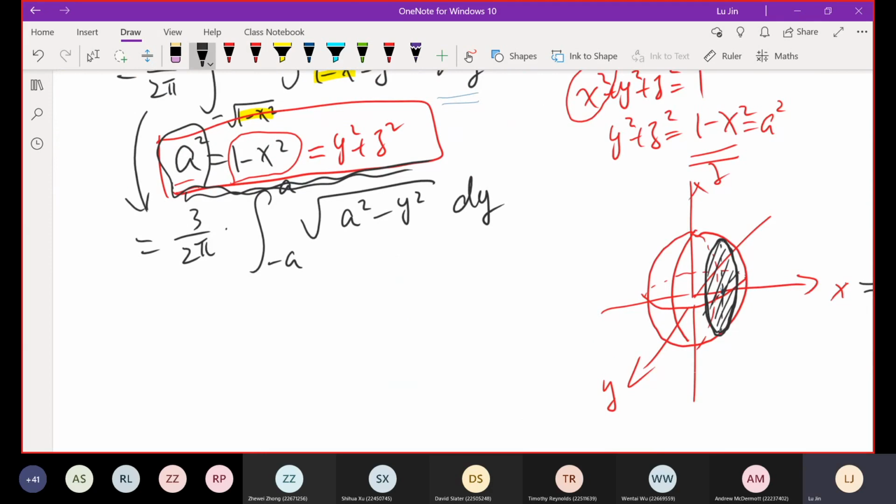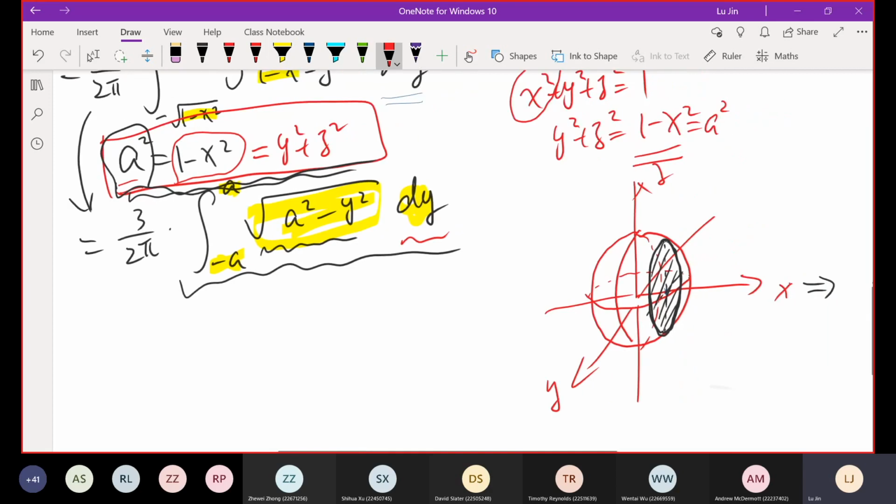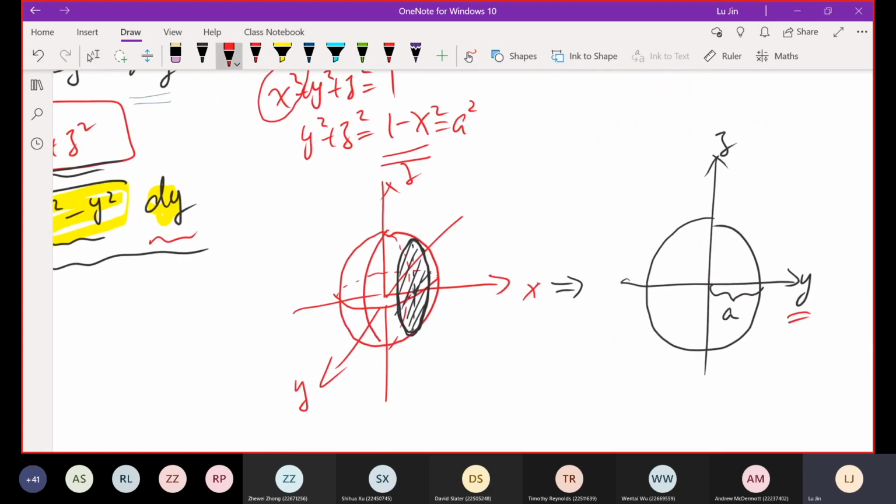After understanding this, we need to understand what we are calculating here. We are doing the integration of this thing, I'm using the highlighter anyway, this thing multiplied by dy, and the range of y is from negative a to positive a. So first of all, let's have a look at the dy. dy is a small y direction change, right? The y direction is given here. The small y direction change maybe just given here. So this small segment along the y direction is the dy.